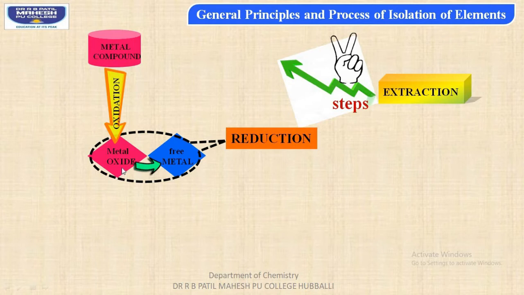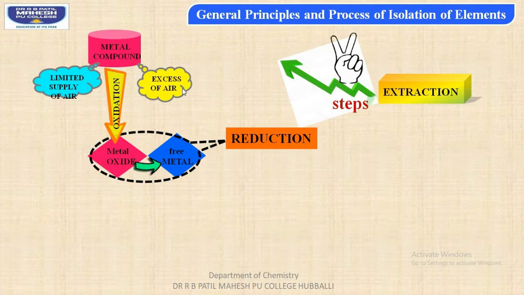Conversion of metallic compounds into metallic oxide, which essentially involves oxidation, can be carried out in two main processes. The first one is with a limited supply of air, whereas the second one is in excess of air.